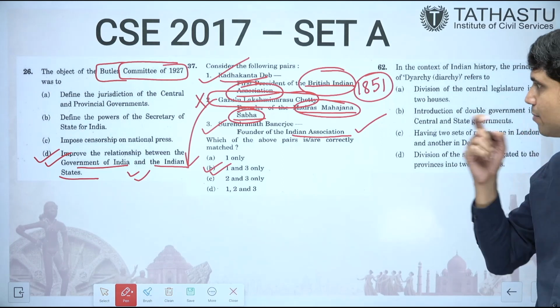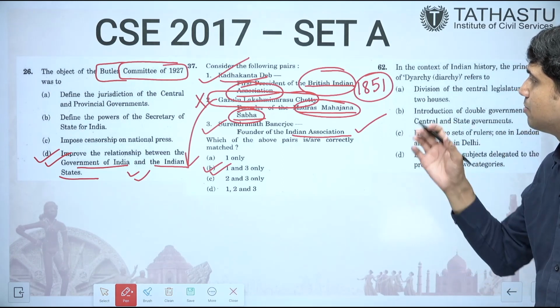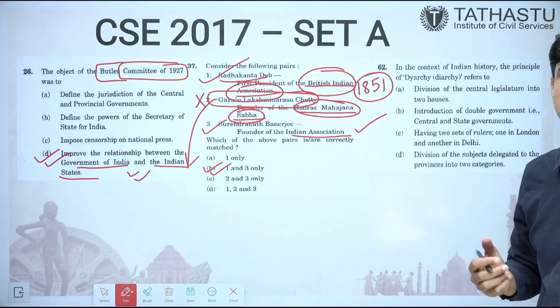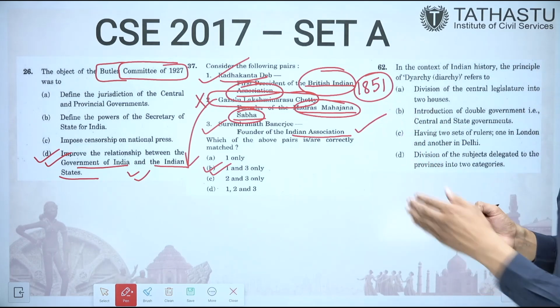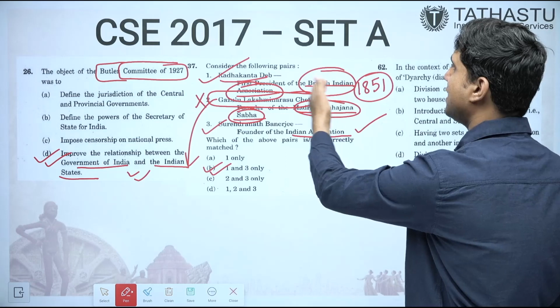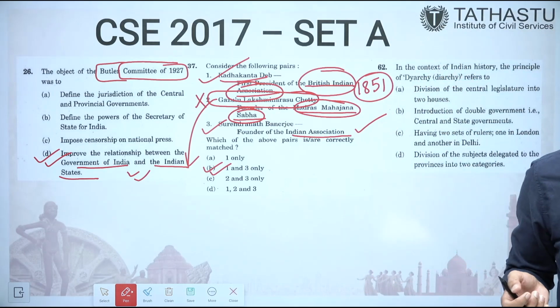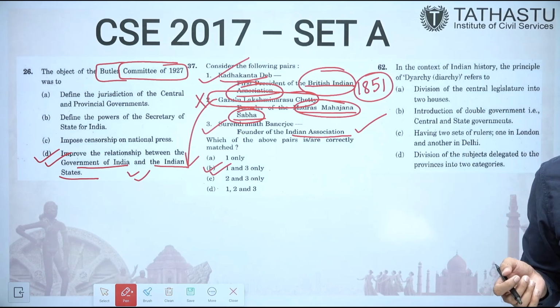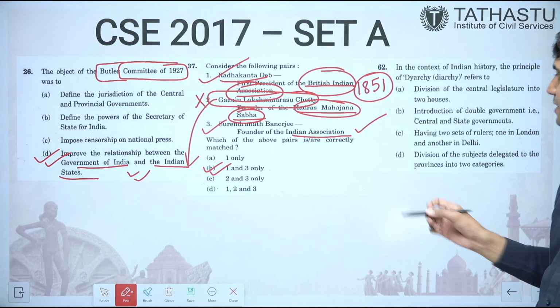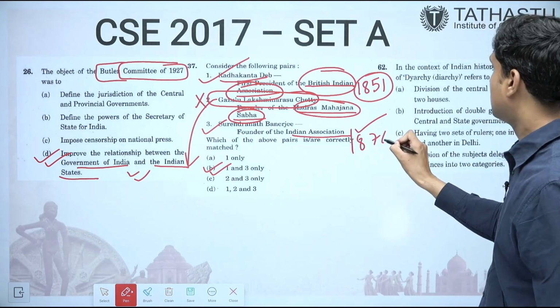As I was talking about, G.L. Chetty was associated with Madras Native Association, which was formed in 1852, taking inspiration from this British Indian Association of Calcutta founded by Radhakant Dev. And Surendranath Banerjee was the one who formed Indian Association in 1876.